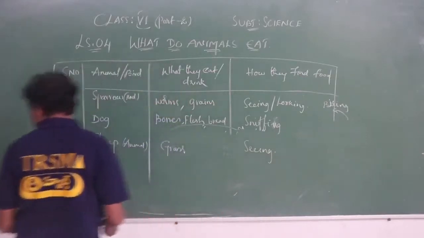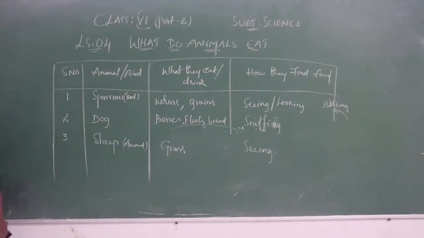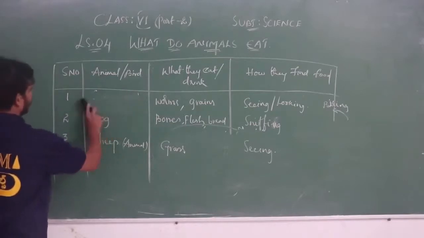Now let's move on to the next part of our lesson: animal group, food group, and also different animals. Let's see that.